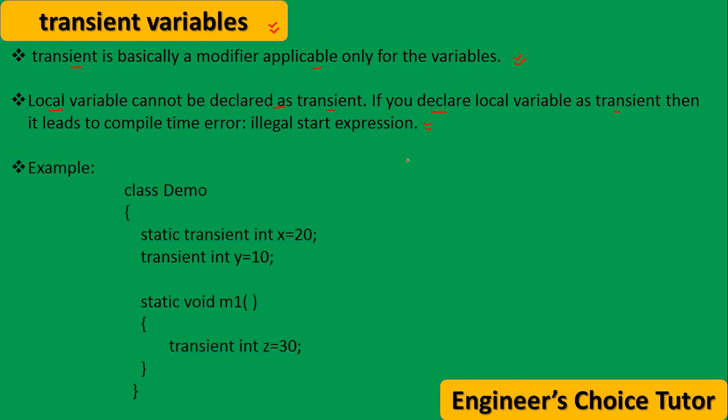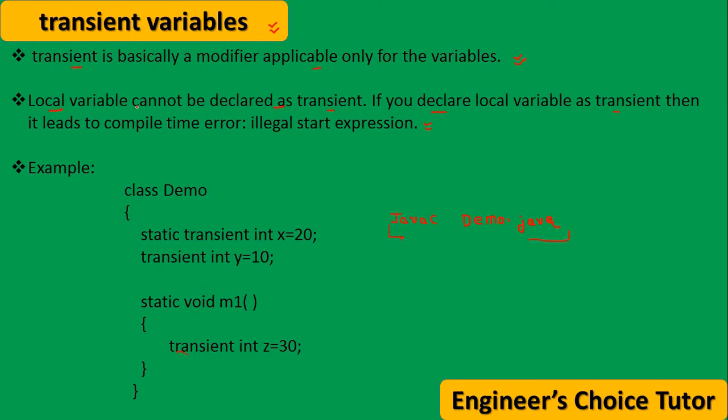Now take an example. You tell whether there is a compile time error or not in this program. Class demo: static transient int x = 20, transient int y = 10, and static void m1. Inside this method, I have taken one transient variable, transient int z = 30. When I compile this program with javac demo.java, you tell what will happen. Does it compile fine or will it throw a compile time error?